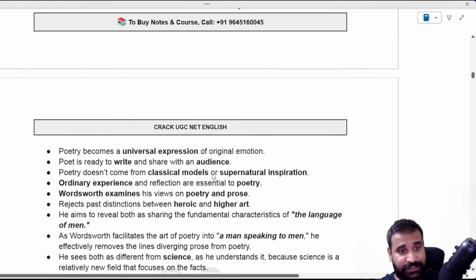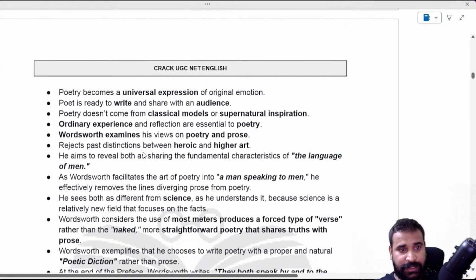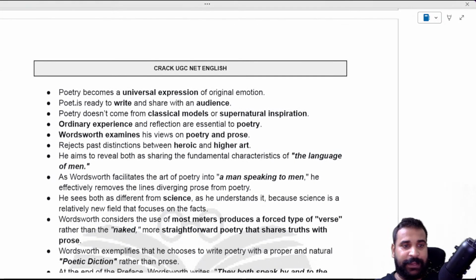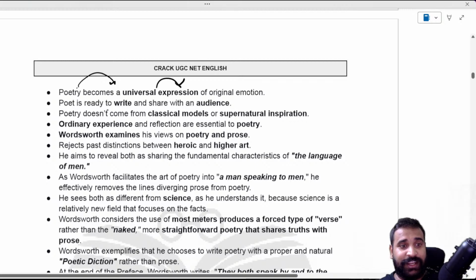Okay, there are a lot of things here. For example, poetry, according to him, becomes universal expression. The poet is ready to write and share it with an audience, right? And what happened? Poetry does not come from classical models.